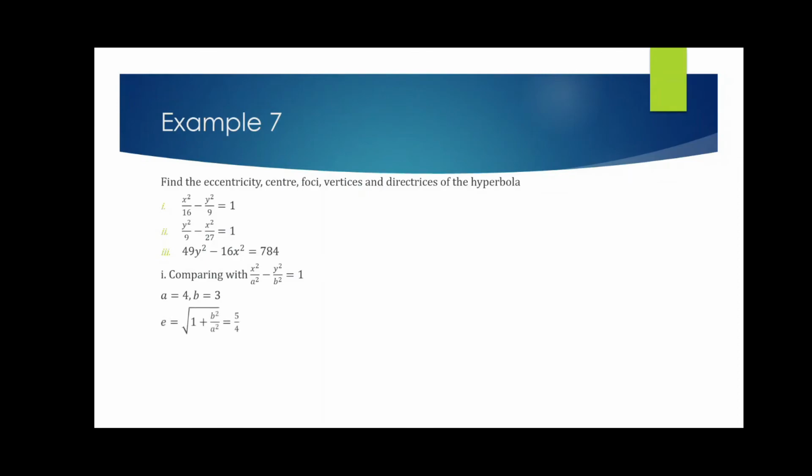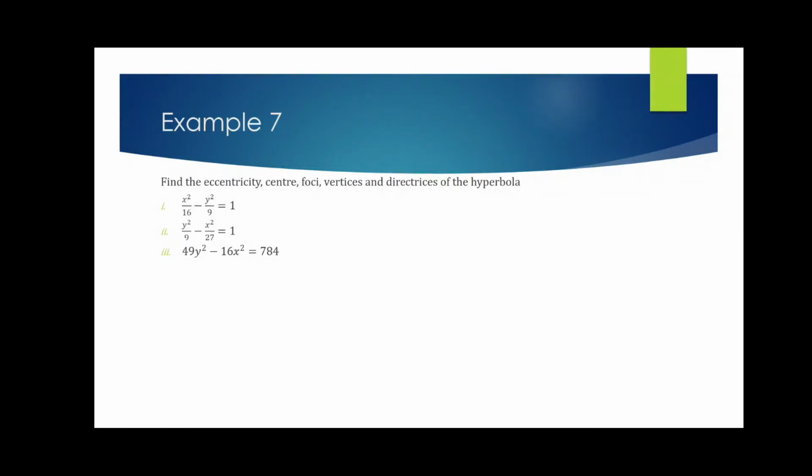From there, what is the eccentricity? It is under root 1 plus b square by a square, so that is 5 by 4. Now from here I know the center is at origin, the foci, that is plus minus ae comma 0, so that is plus minus 5 comma 0, the vertices, that is plus minus a comma 0, so that is plus minus 4 comma 0. Equation of directrices, that is x equals plus minus a by e, so that is x equals plus minus 16 by 5, right?